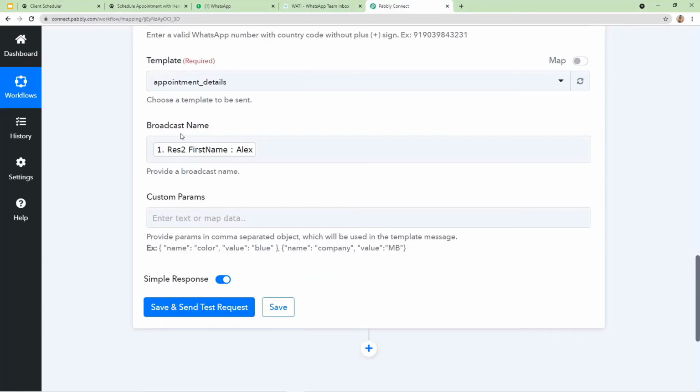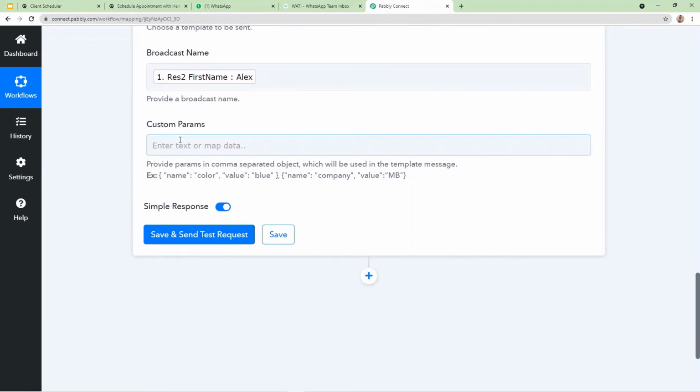Okay, so after selecting broadcast name, you have to mention custom params. Now this is the very important point, please pay attention. Here what happens is you have to map the data in a certain format, so that it can be accepted into Wati. Let me remind you that in Wati you have to mention the data in this particular format. So you just have to copy it from the help text.